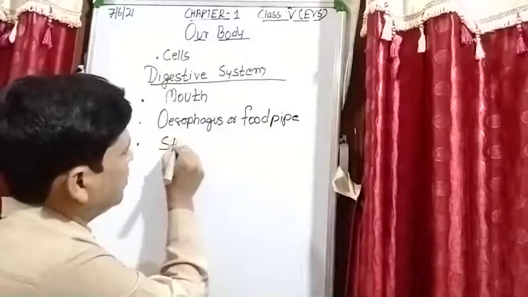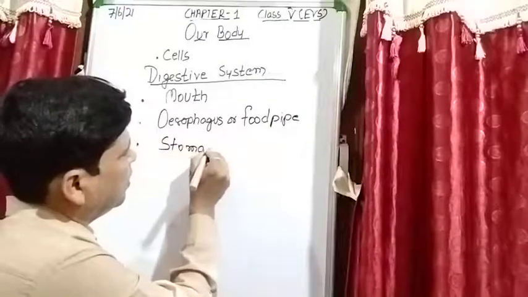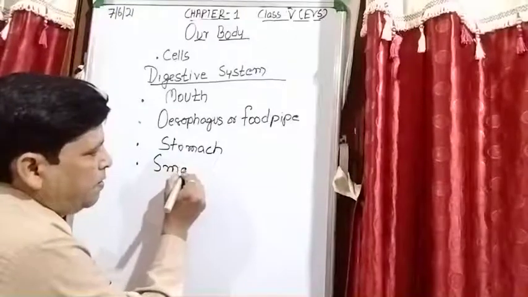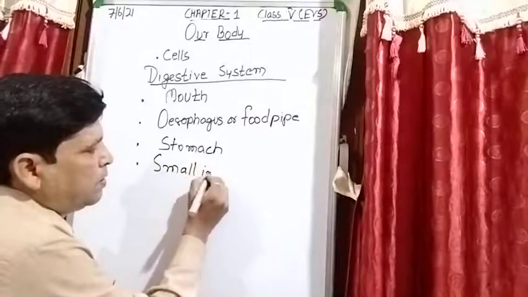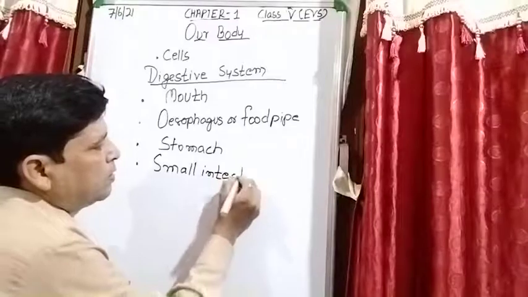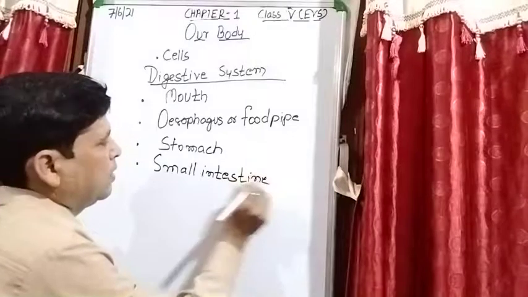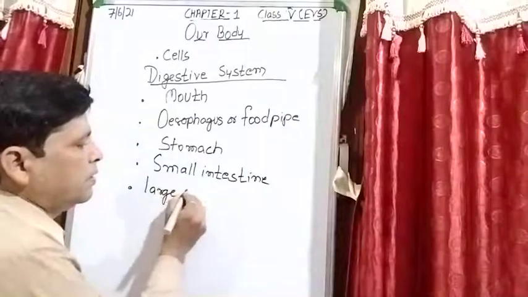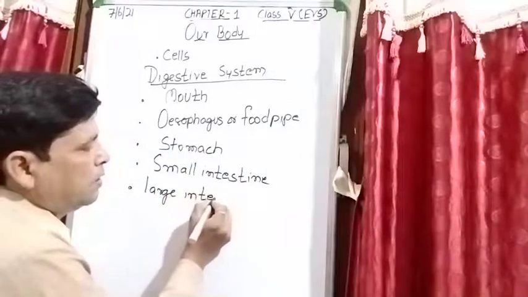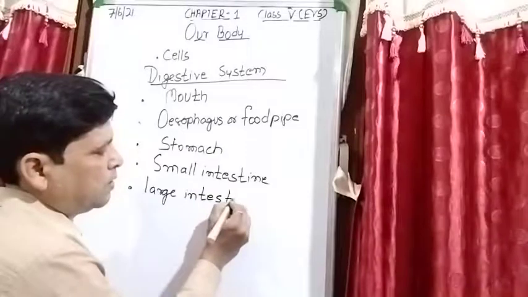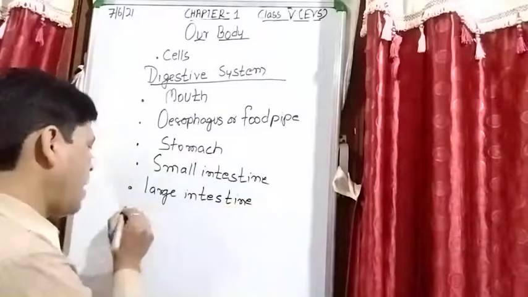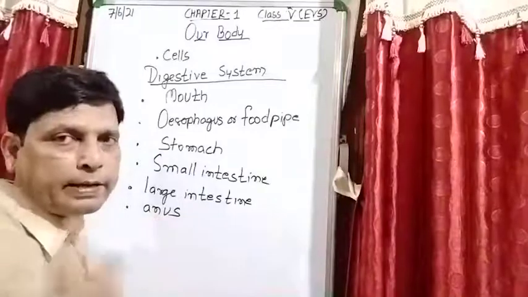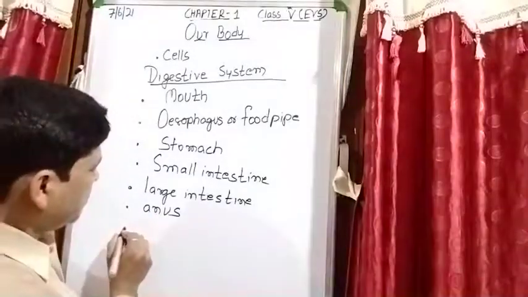Then stomach, then small intestine, then large intestine, anus, and there are two glands also in the digestive system.